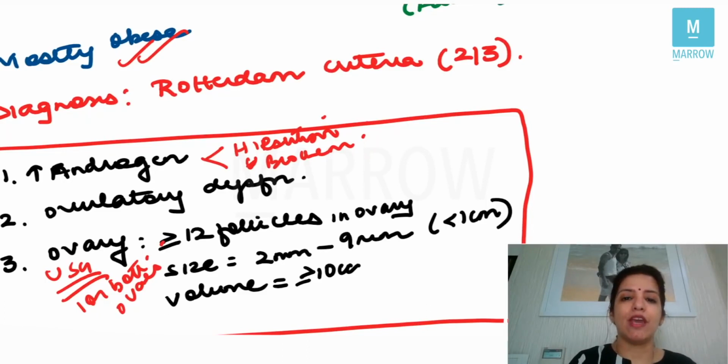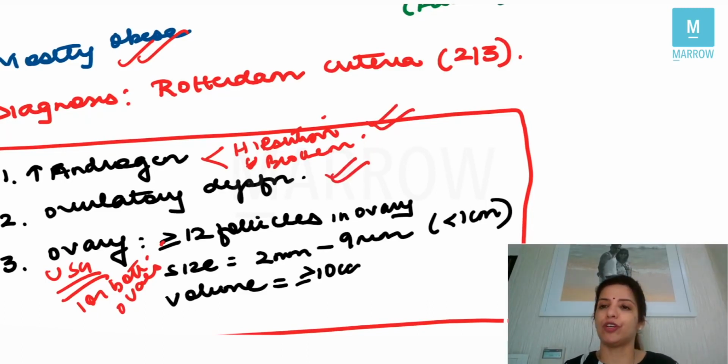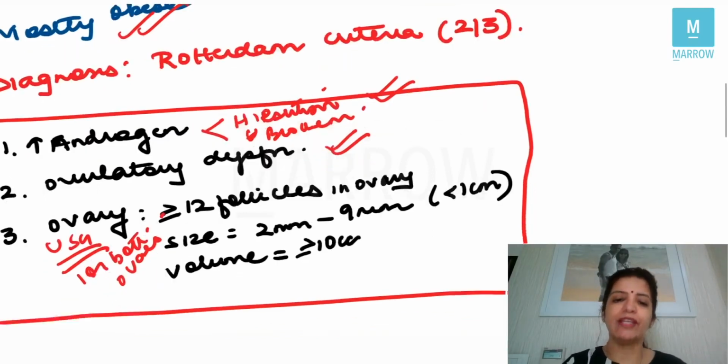Yes, because if she is complaining of hirsutism and she is complaining of ovulatory dysfunction, then even if her ovaries are normal, still two criteria are fulfilled. Still the patient can be a patient of PCOS. Right? So just because in your question it is written that ovaries are normal, please do not say that it cannot be PCOS. It can 100% be PCOS if the patient has hirsutism and ovulatory dysfunction, right?